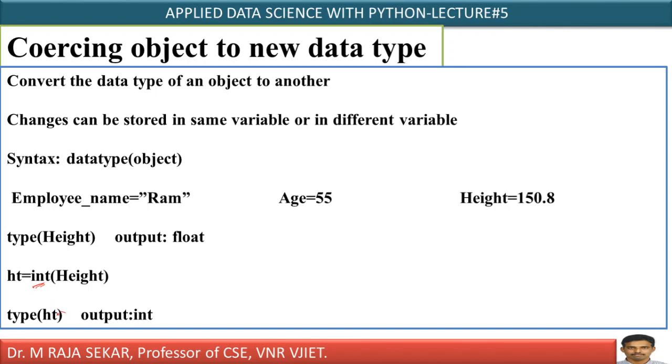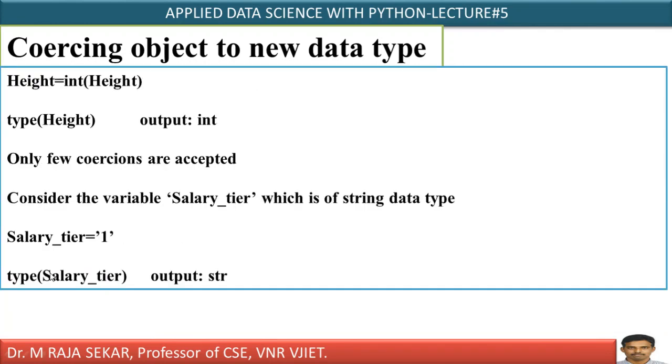If I want to reflect the changes in the same variable, that is, if I want to convert the data type of the object in the same variable, because here I am taking a different variable. ht is a different variable. If I want to keep it in the same variable, how can I write? It is simple: height equal to int of height. Height data type is float, and it is converted into int, and I am keeping it in the same variable. In the previous case, we were keeping it in a different variable, ht. Here we are keeping it in the same variable. Type of height, you will get int.